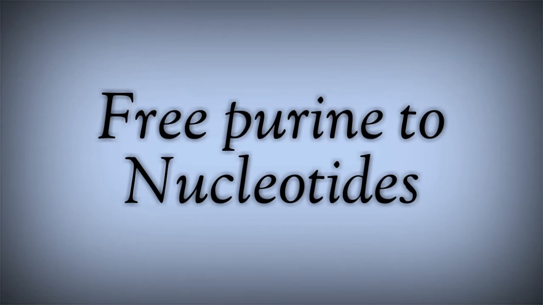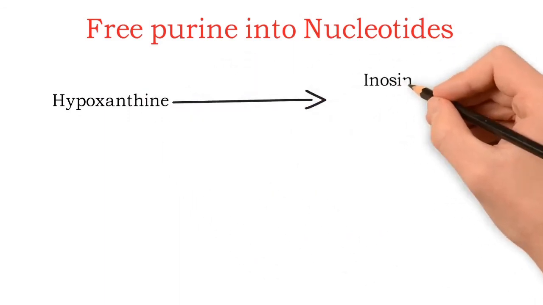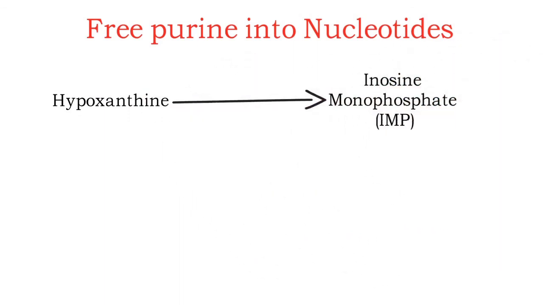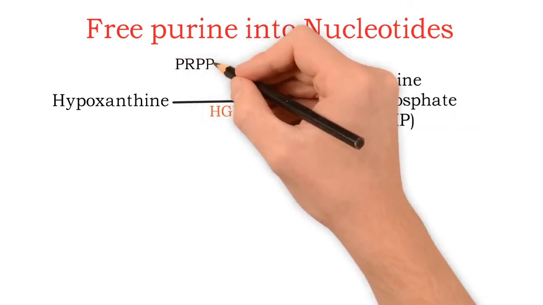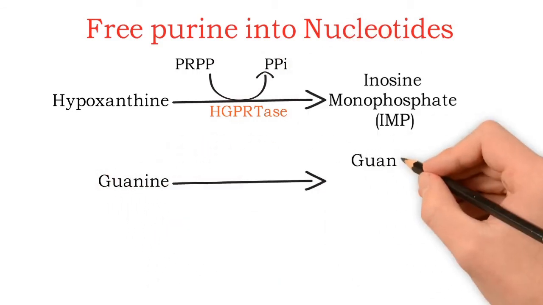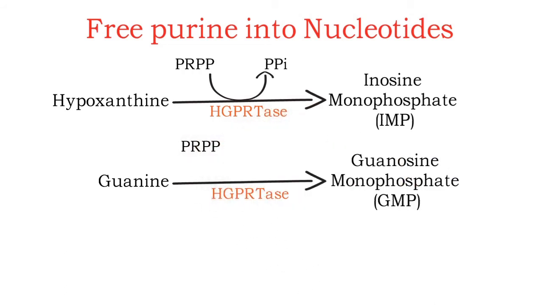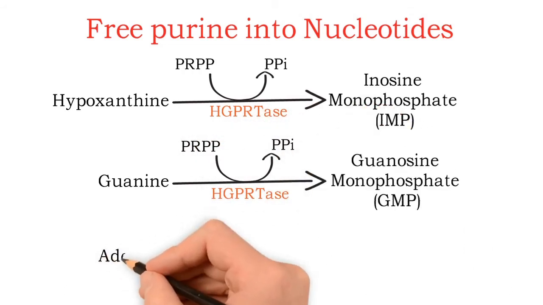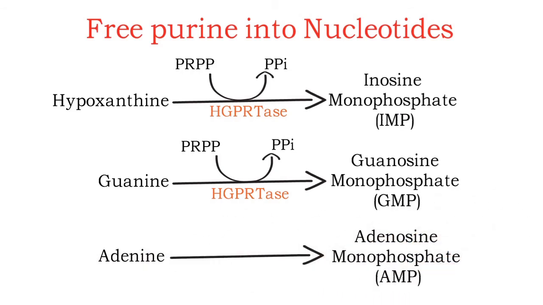First we'll see free purine to nucleotides. Hypoxanthine will be converted to inosine monophosphate, that is IMP, by the enzyme HGPRTase with the help of PRPP, phosphoribosyl pyrophosphate. Same way, guanine converts to GMP. And adenine will be converted to adenosine monophosphate, AMP, by APRTase.